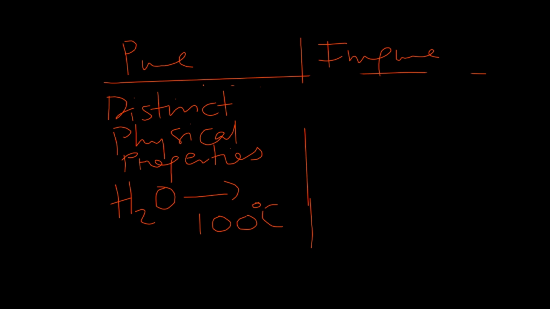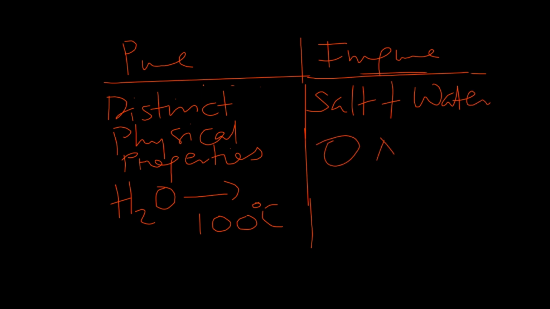What about impure substances? Impure substances do not have distinct physical properties. Their physical properties vary and depend on the components that come together to form them. So for example, you can have a mixture. We know that mixtures are impure substances. A mixture of, let's say, salt and water, called a brine. So let's take the first mixture of salt and water, we call it A. Another mixture of salt and water, we call it B. Another we call it C.